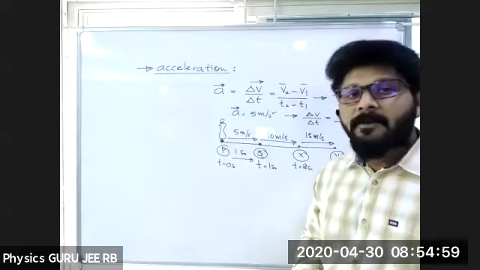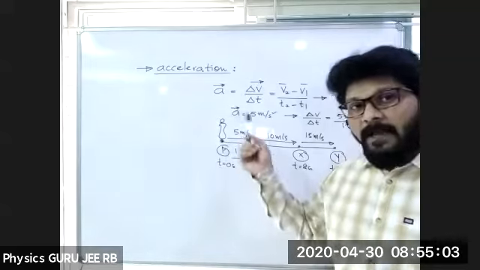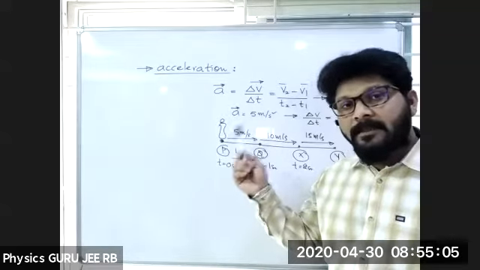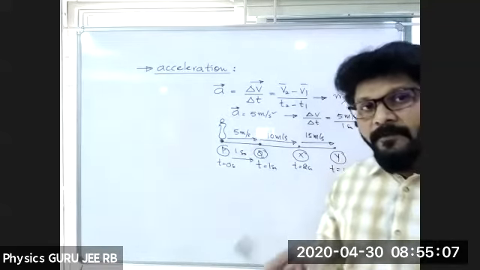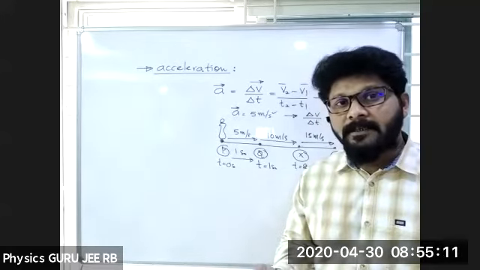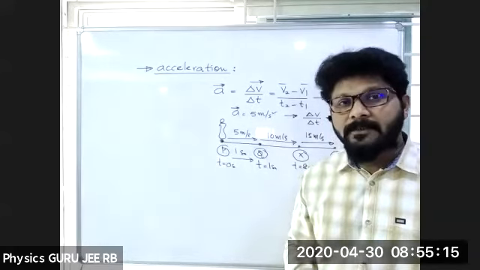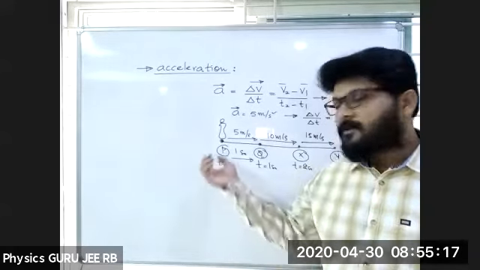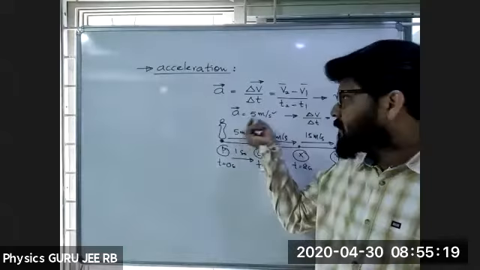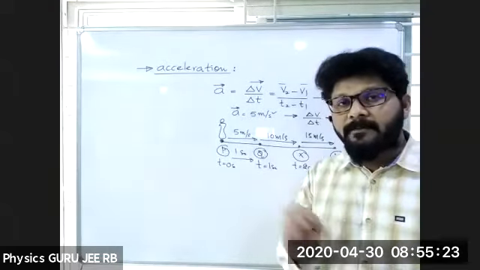Whether it is always uniform or not uniform, see Usha K, we are just at the definition itself. Uniform, non-uniform, average, instantaneous, it will take some more time to reach that point. I just took an example of 5 meter per second square. What is the meaning of 5 meter per second square?